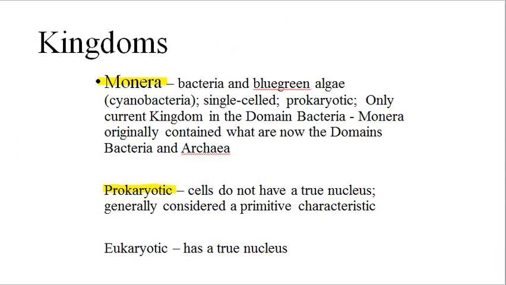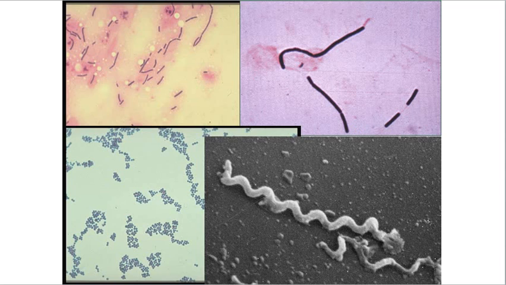The domain Bacteria contains one kingdom, Monera. All bacteria, and also all archaeans, have cells without nuclei. They have DNA in their cells, it's just not separated from the rest of the cell in a different compartment called the nucleus. Cells lacking a nucleus are referred to as prokaryotic. All bacteria and extremophiles are prokaryotic. Archaeans are placed in a separate kingdom, as well as a separate domain, in part because their metabolism is so different from that of the bacteria. Here's some examples of different kinds of monerans, commonly called bacteria.